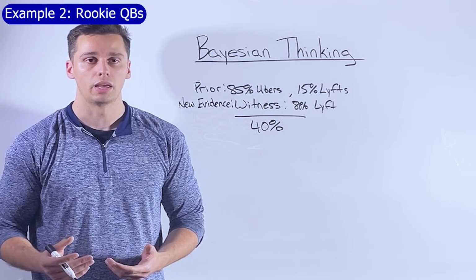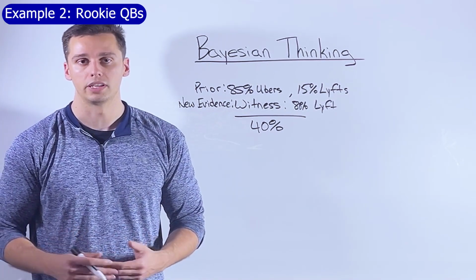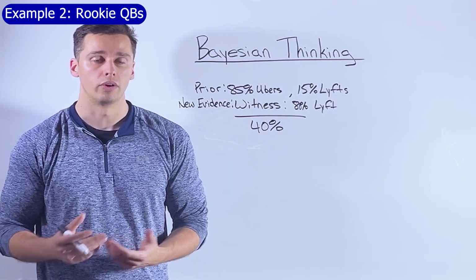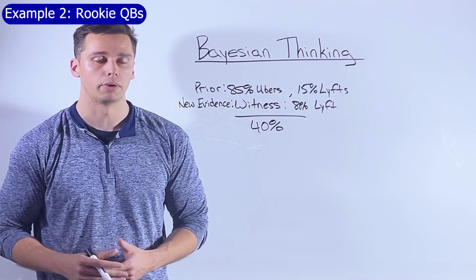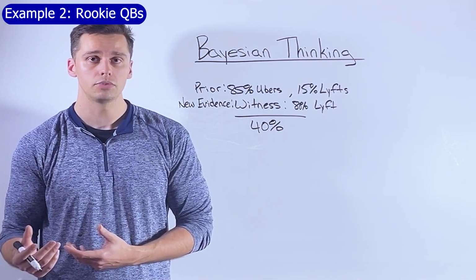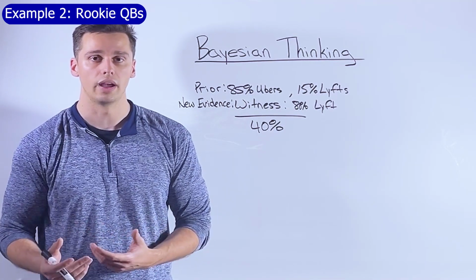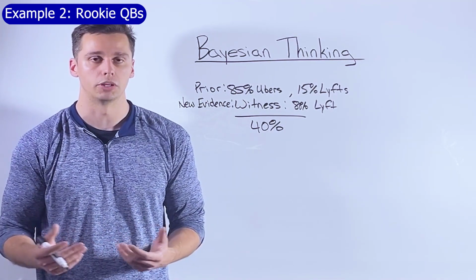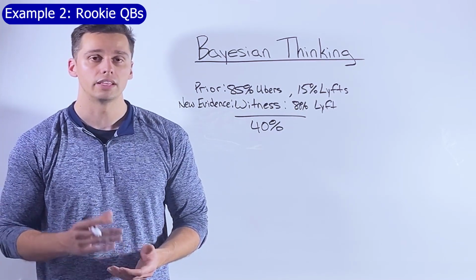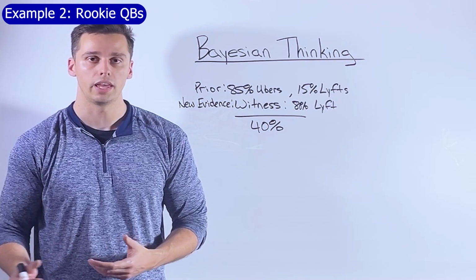Let's say in his first game, his passer rating is 100. Pretty decent. But that isn't going to move that expectation of 80 very much. That is because 80 is very heavy. We have a lot of data from past quarterbacks to make that the average. If he has over 100 passer rating in his next 5 games, that'll move it some, but it's probably not going to move it all the way to 100 because 80 is so heavy in this case, and 6 games isn't that much of a sample. So our prior belief was a passer rating of 80, and that gets updated with every new piece of information we have. It gets updated after every game.